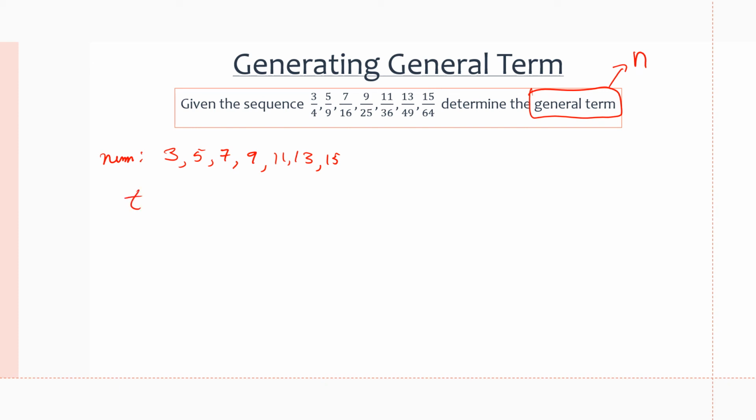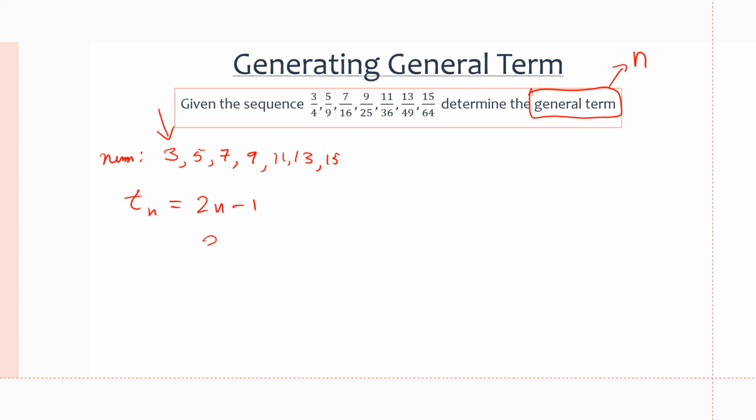So our t of n is going to equal, now for the first term, we have 3. Now what can we do with n to get 3? n at this point is 1. So if we multiply 1 times 2 and add 1, we'll get 3. So if we multiply 2 times n and add 1, we'll get 3.